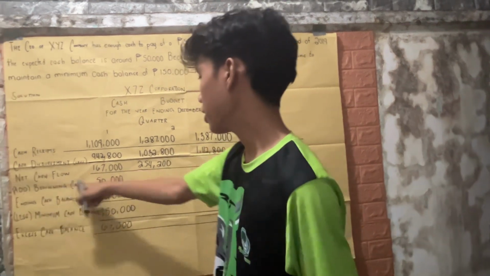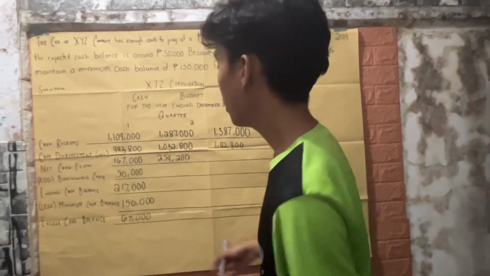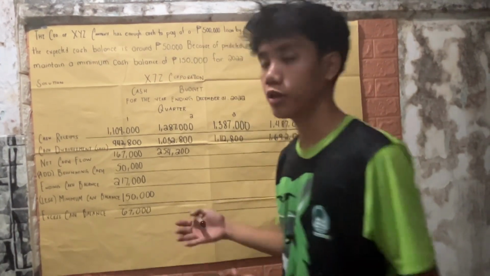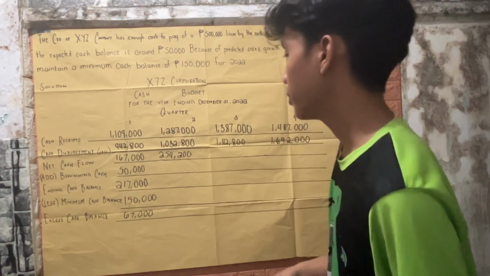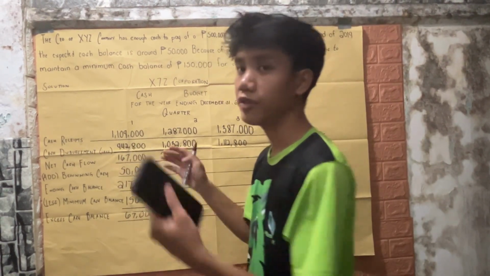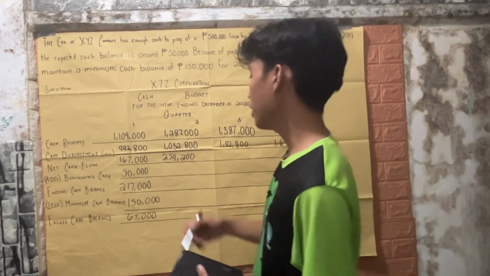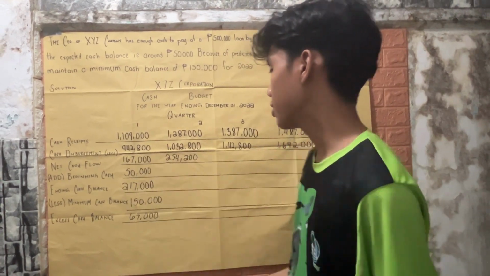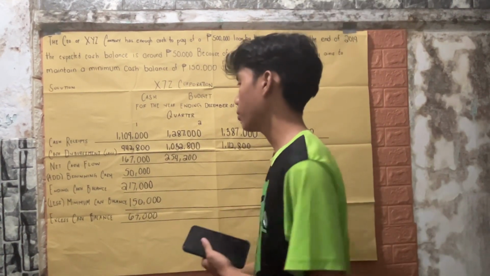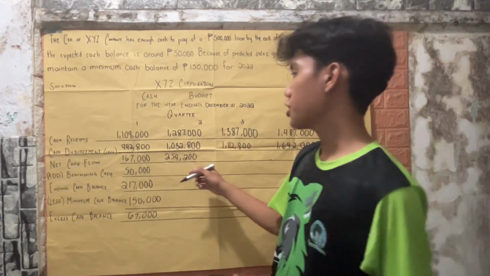Now for the beginning cash. Where do we get the beginning cash for quarter 2? We will get the beginning cash of quarter 2 from the ending cash balance of the previous quarter. The ending cash balance of quarter 1 is 217,000, so 217,000 will be the beginning cash of quarter 2.